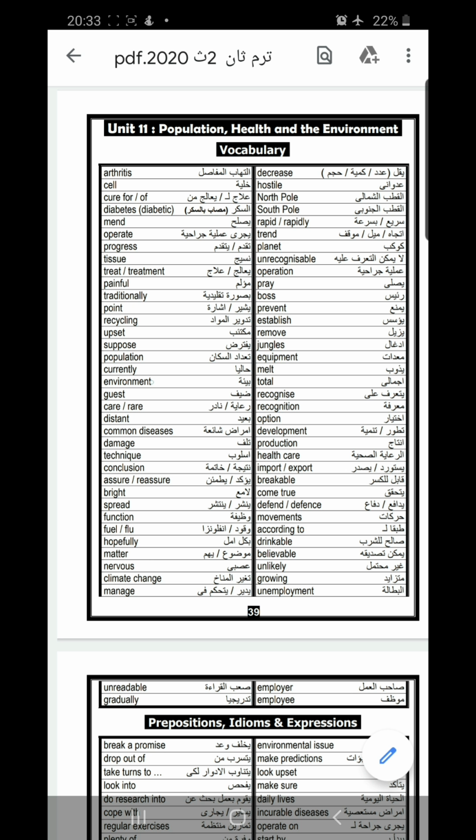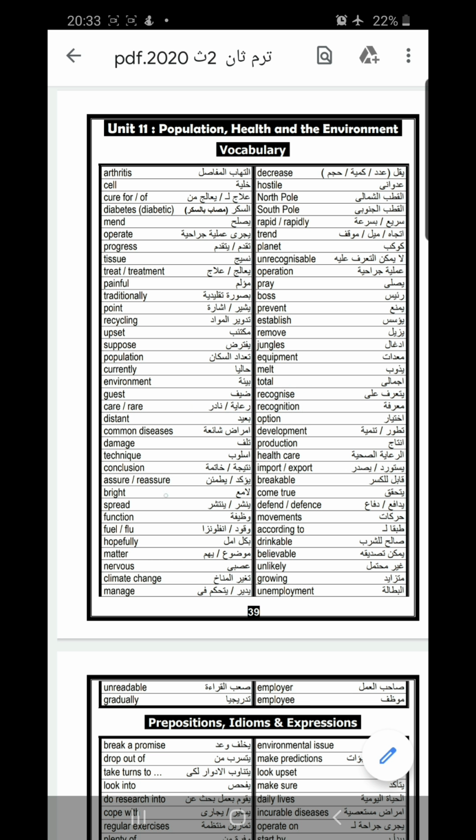Currently means now. Environment. If you want to transfer environment into an adjective, it will be environmental. Care takes the preposition for. Care for. Distant means remote. In a distant part means in a remote part.